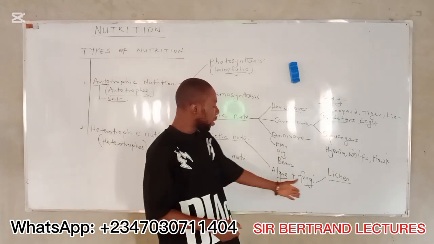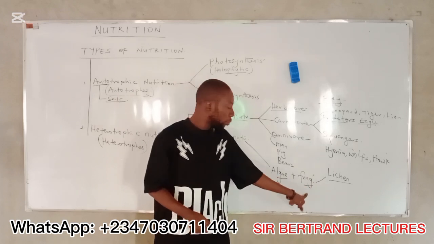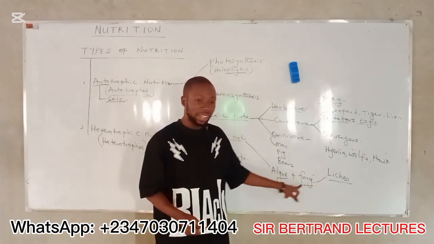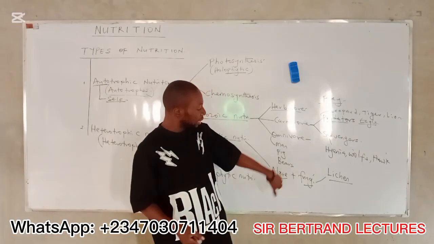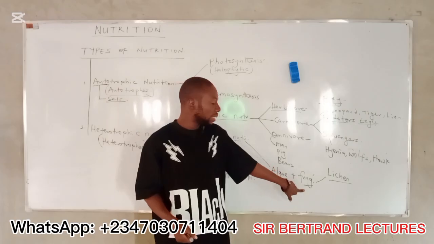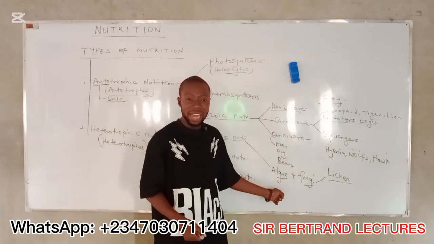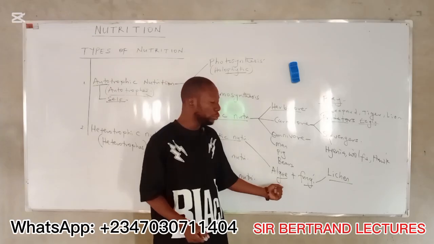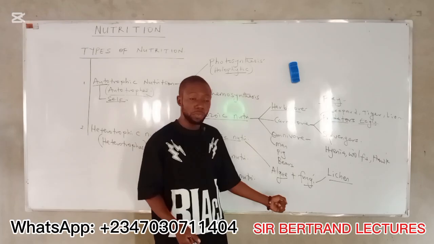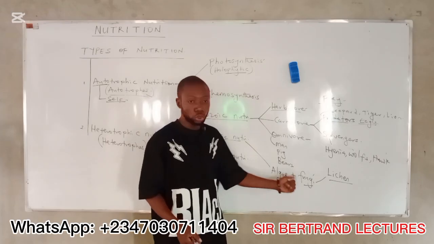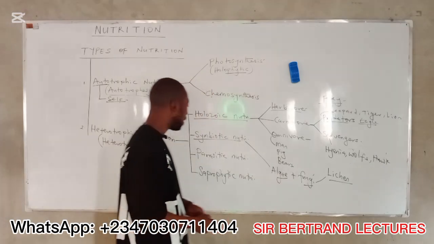Now, how do the 2 benefit from each other? Fungi provide moisture, support, and mineral salts, which algae use to make food through photosynthesis for both itself and fungi. Algae cannot survive without fungi because there will be no moisture for photosynthesis, no support for them to survive, and no mineral salt, as I said earlier.